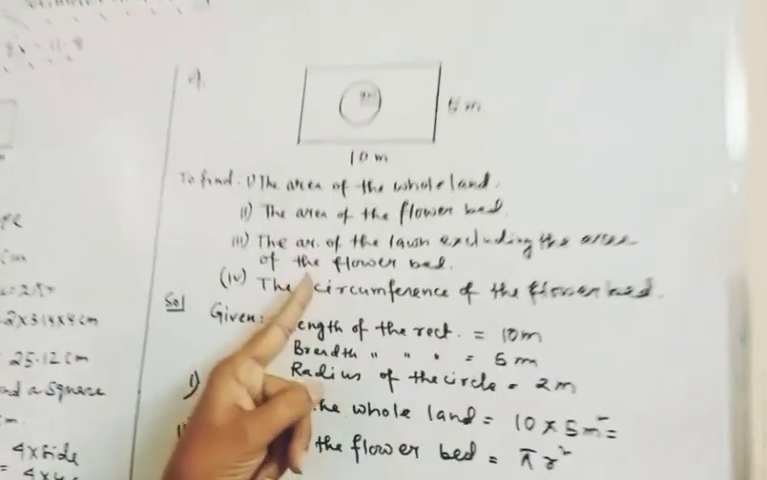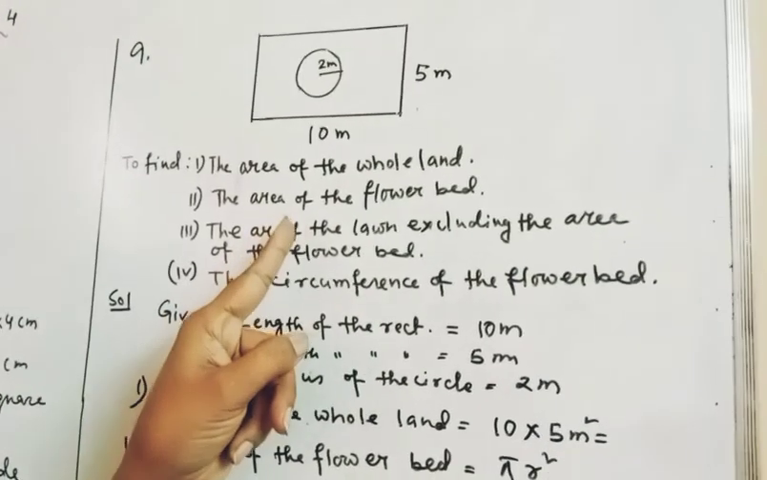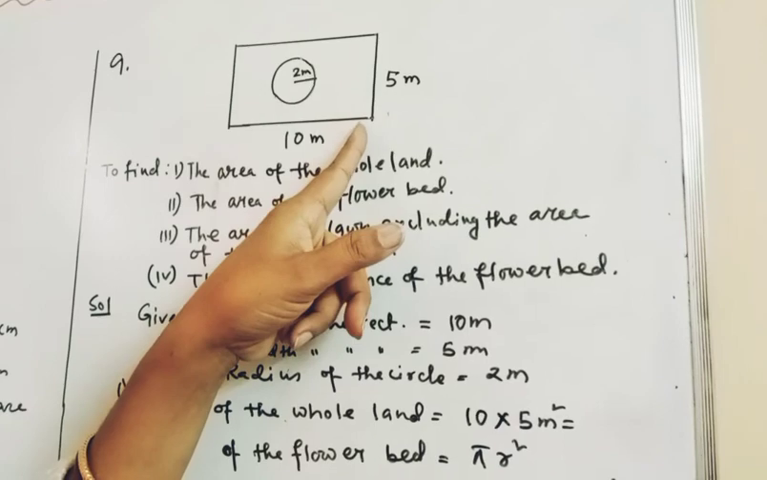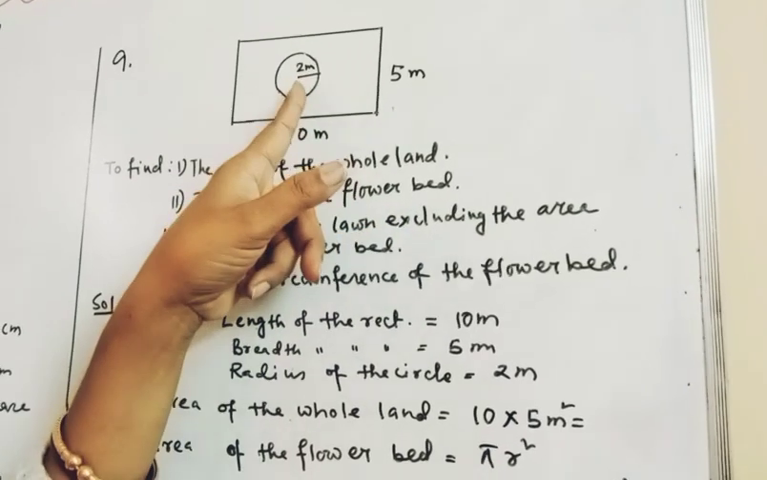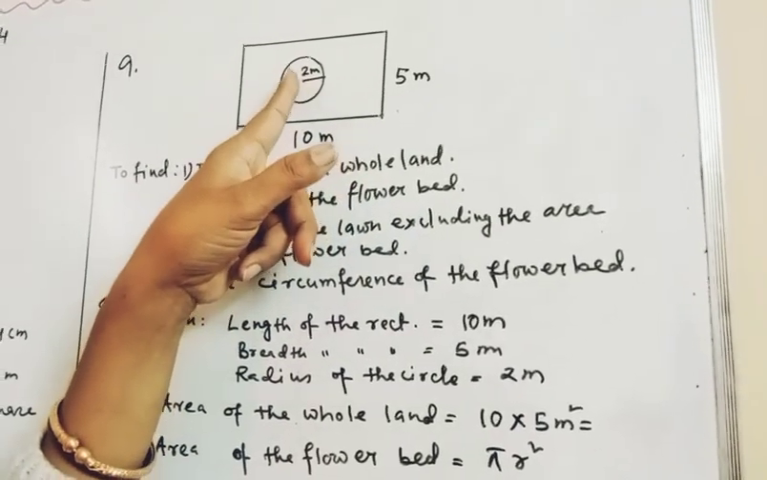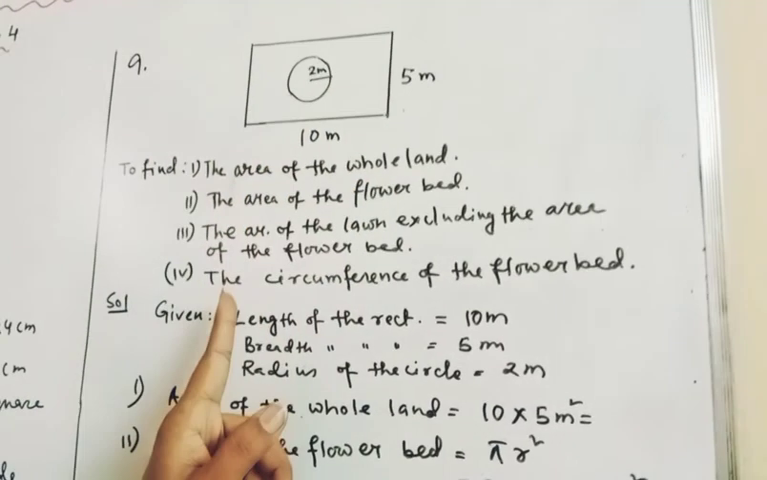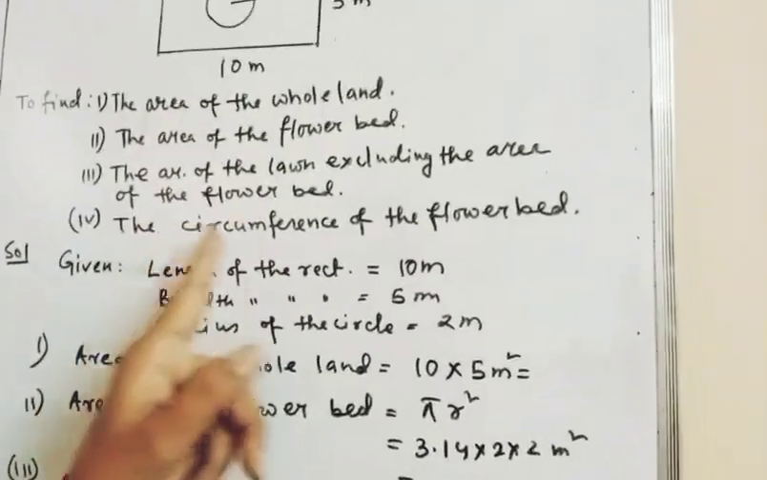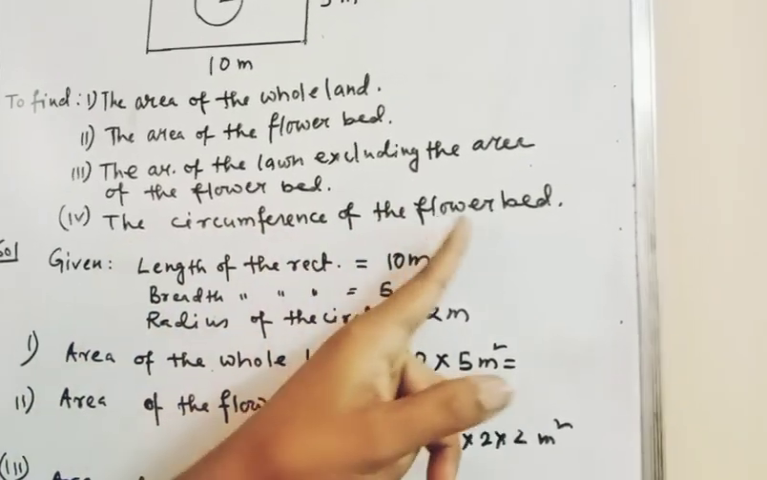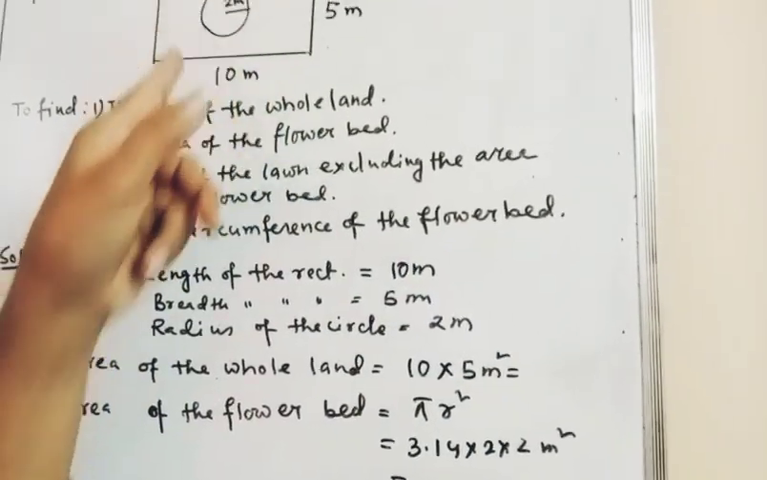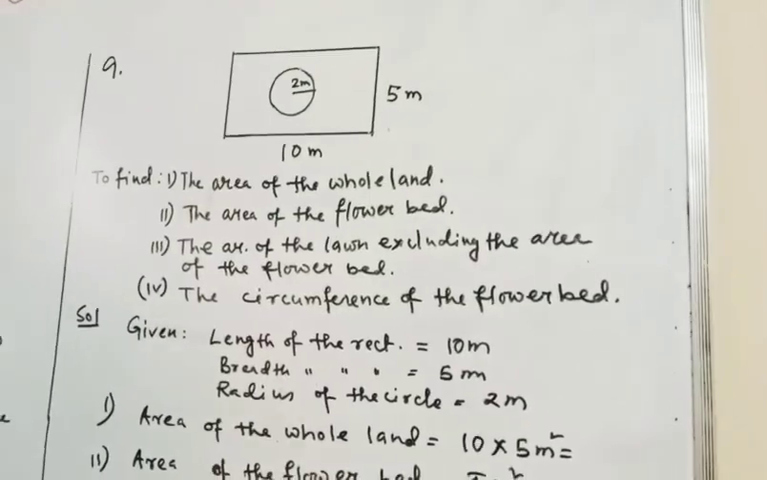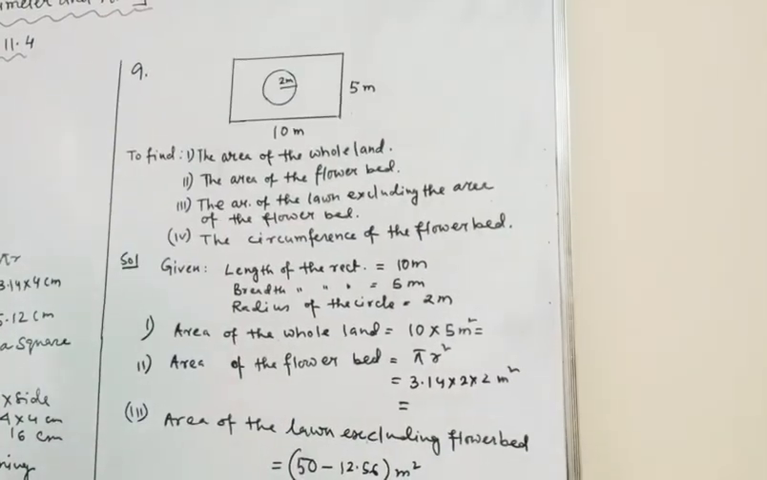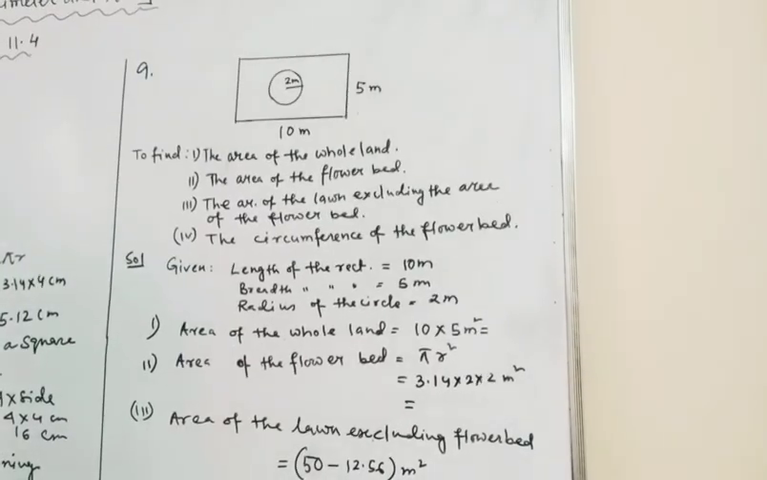Next, the area of the lawn excluding the area of the flower bed, that means you have to find the area of the rectangular lawn, then subtract the area of the circular field from the area of the land. Next question is the circumference of the flower bed, that means the circumference of the circular field. This all you have to find out from this question. Now slowly one by one we will do.